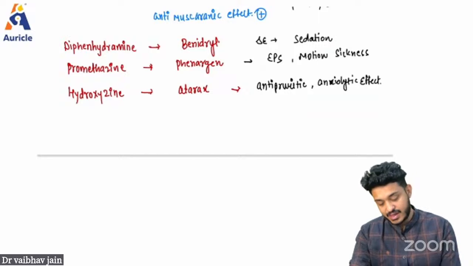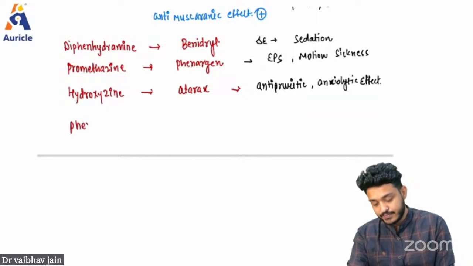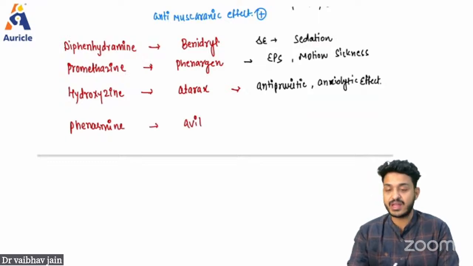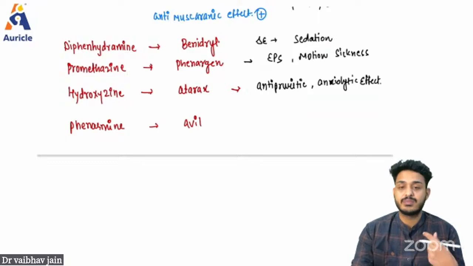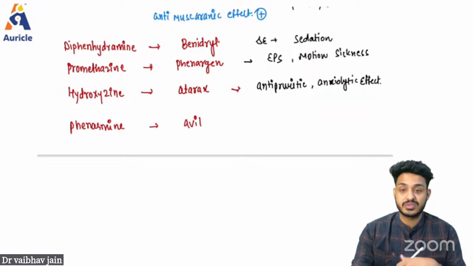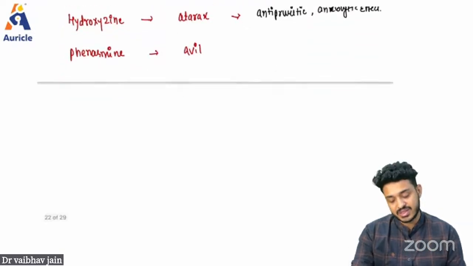Then we have drugs like pheniramine. This pheniramine comes with the brand name Avil. Avil we sometimes use after drug reactions. What is happening? The patient is having some allergic reaction. In that particular case, we can use Avil, along with sometimes Dexona, that is dexamethasone, nothing but the steroid.